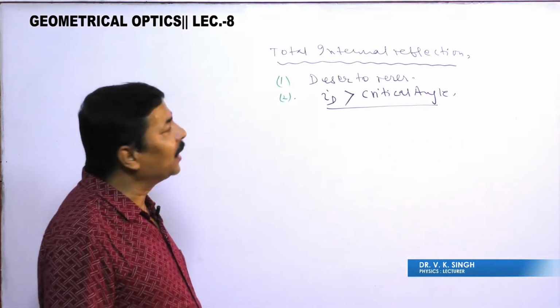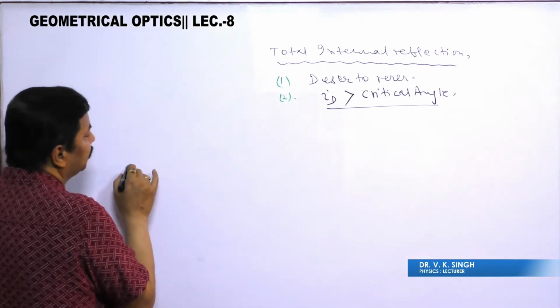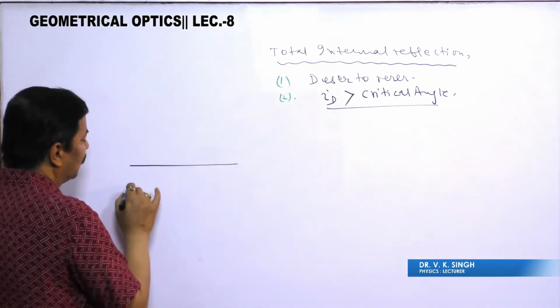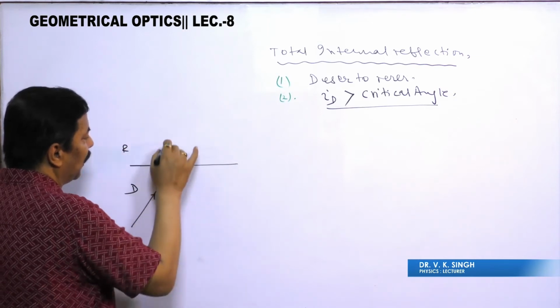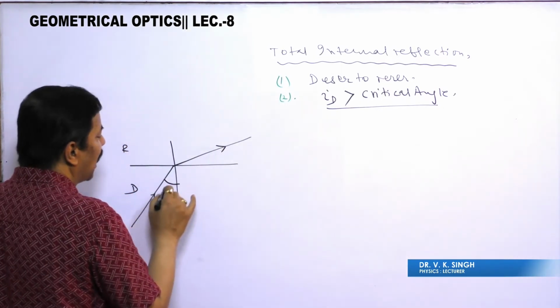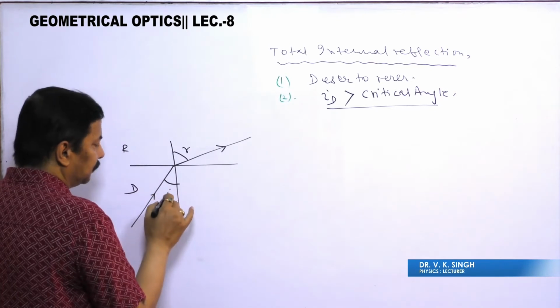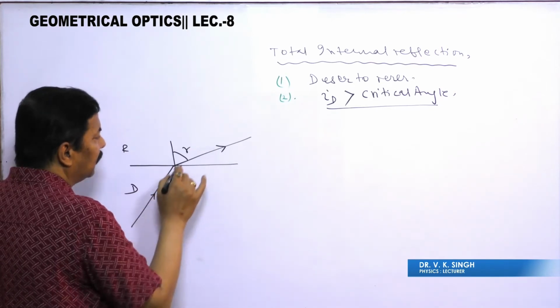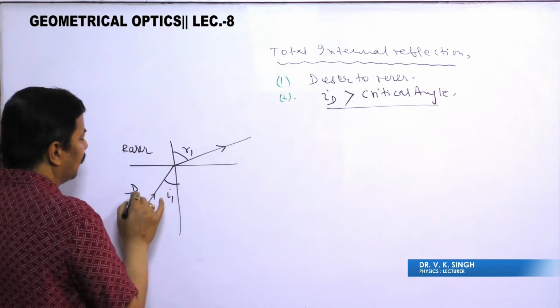If these two conditions are satisfied, we can understand here: this is denser, this is rarer, the ray of light is going in this way from denser to rarer. So it is I, it is R, I1, R1, this is rarer, this is denser.